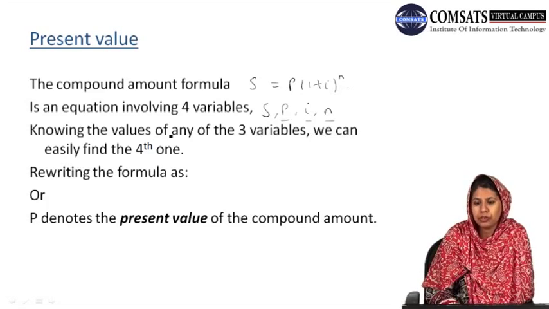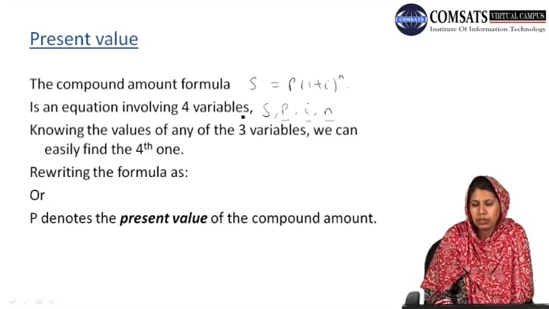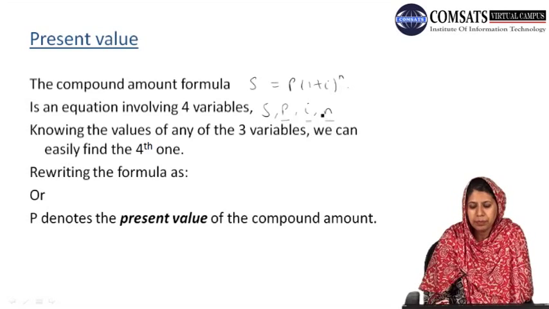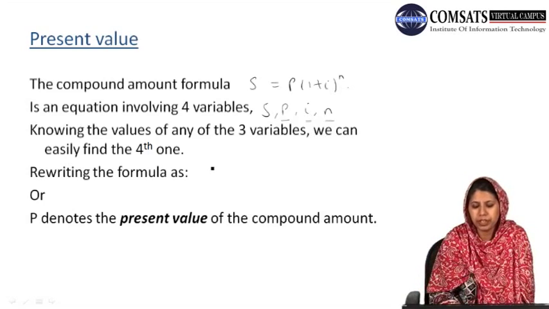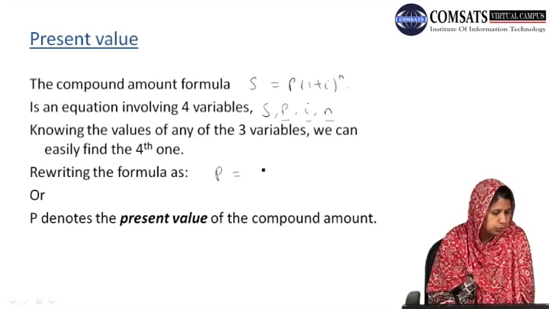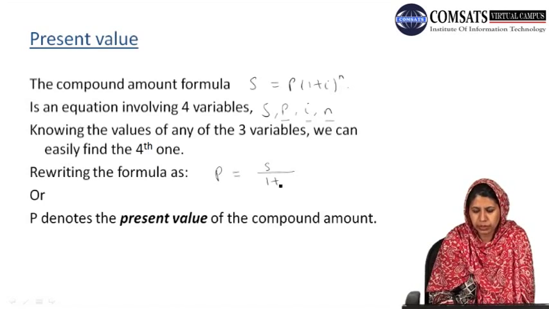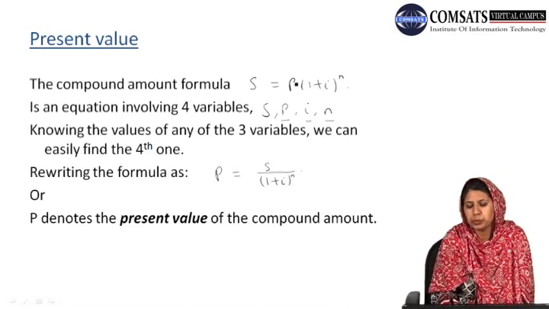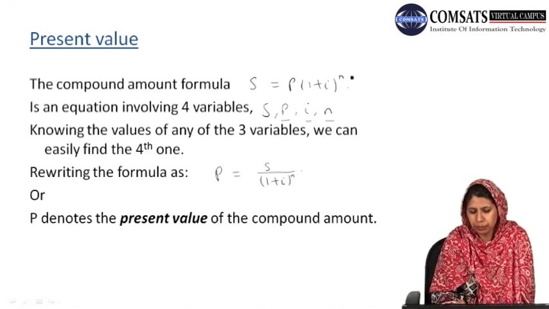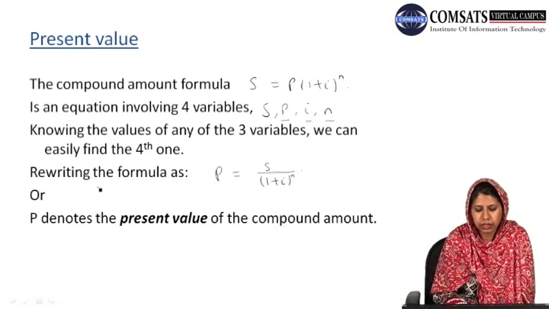If we know the values of any 3 variables or parameters in our formula, then we can easily find the 4th parameter. For example, we can rewrite our formula as P equals S over (1 + i) to the power n, simply dividing both sides by this exponent term (1 + i) to the power n. Or we can also write it as S multiplied by the reciprocal of (1 + i) to the power n.